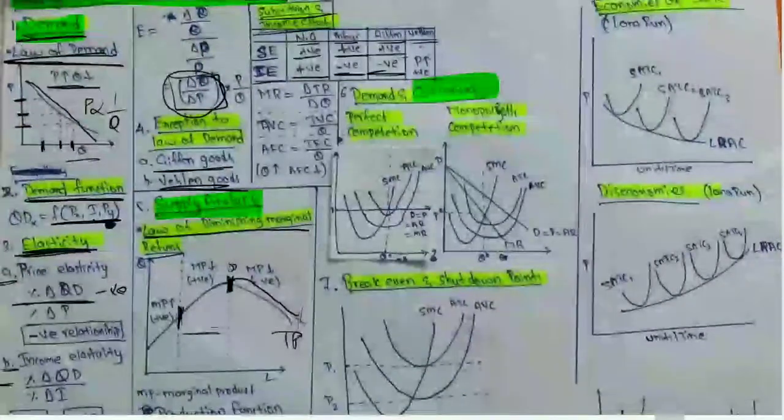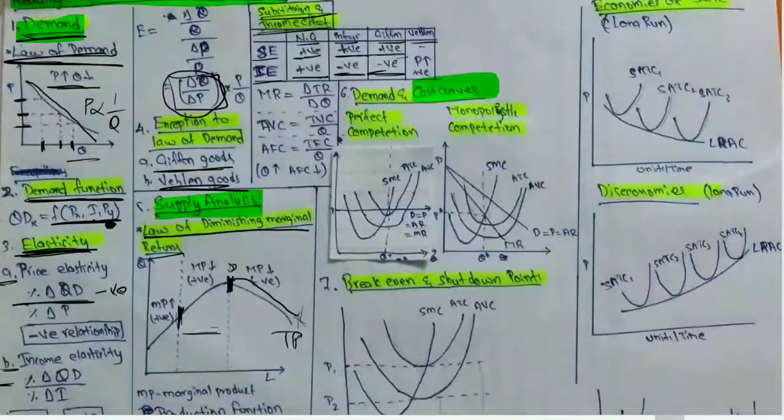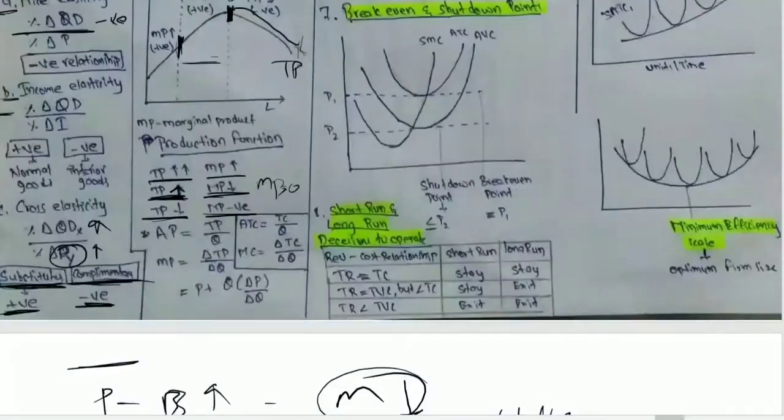Now we'll move on to the third aspect, that is demand and cost curves. Demand and cost curves will discuss two regions, that is perfect competition and monopolistic competition, explained in detail in market structures, which is the next reading. So in this, see the graph. In the graph here, this line is the demand curve. Before moving to this, let's discuss